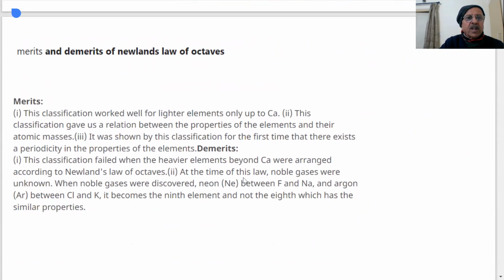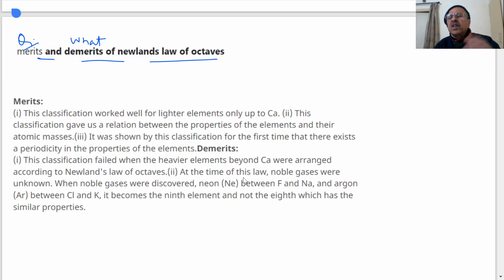A question was asked to the students. What is the question in the paper? What are the merits and demerits of Newlands' law of octaves? Such questions will be given. Merits and demerits, like Dobereiner's merits and demerits, for example. You know what the triads are. Only three triads were known, and now we are talking of the law of octaves.